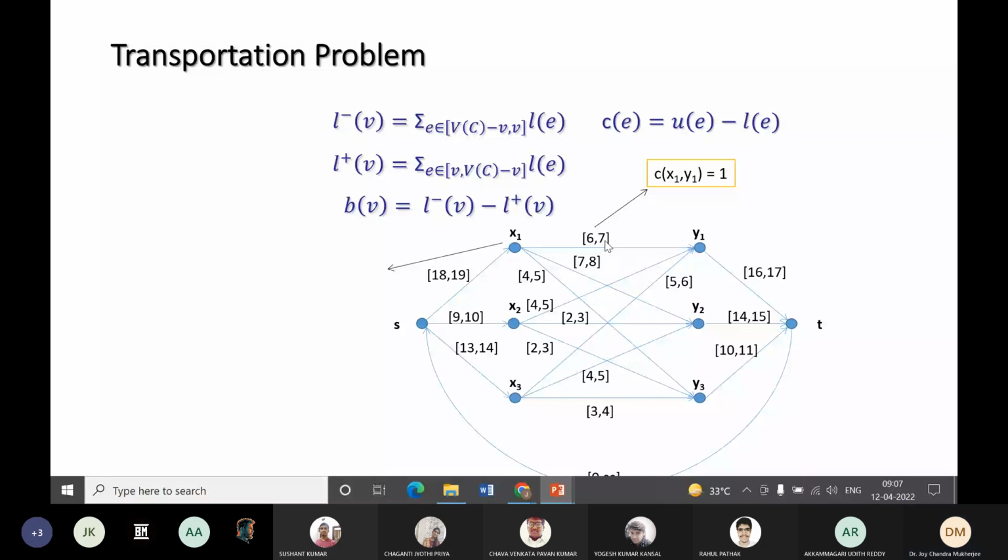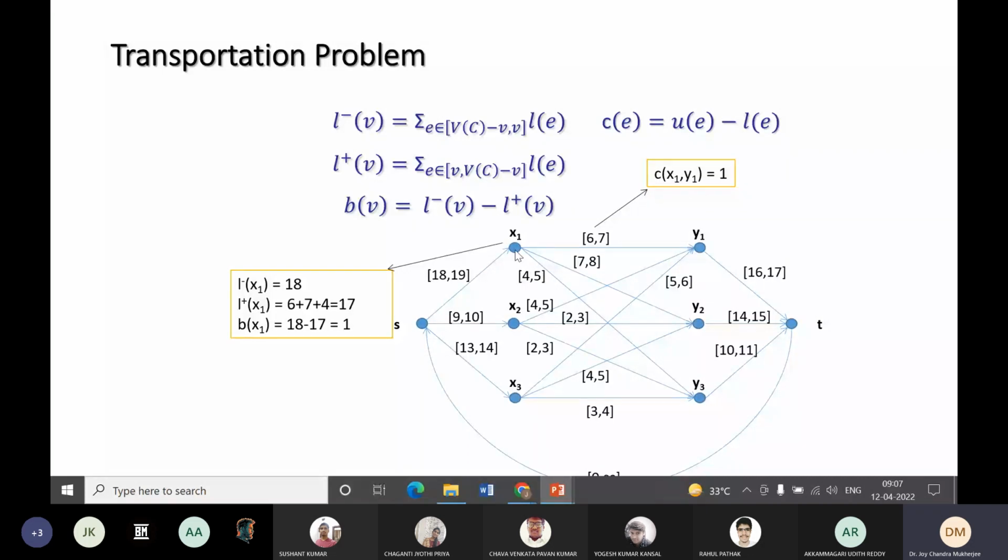And what is its inward flow? That is 18. Minimum inward flow is 18. And what is outward flow? Minimum outward flow, that is 6 plus 7 plus 4, that is 17. So minimum inward flow is 18, minimum outward flow is 17. So 18 minus 17, that value will be accumulated here. So x1 value is 1. Likewise, for x1 it is 1.